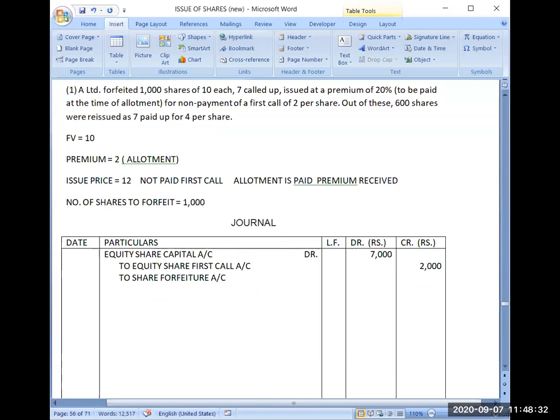So I have not received rupees 2000. Out of 7 I called, this 7 is only capital part. Premium is not included in this 7. Premium is separate from this 7. So out of this 7, I have not received rupees 2. That's why on application and on allotment, how much capital part I have received?